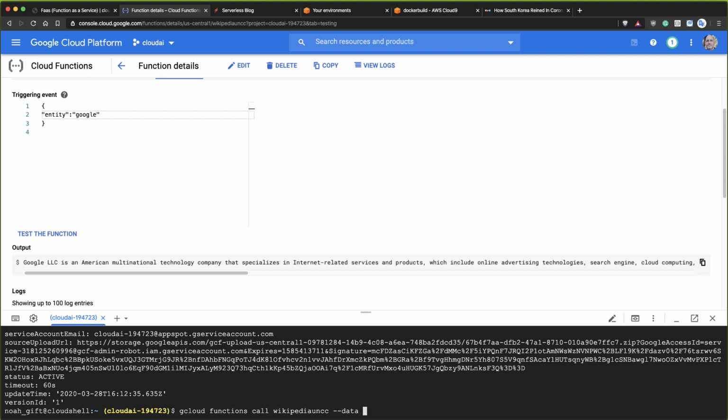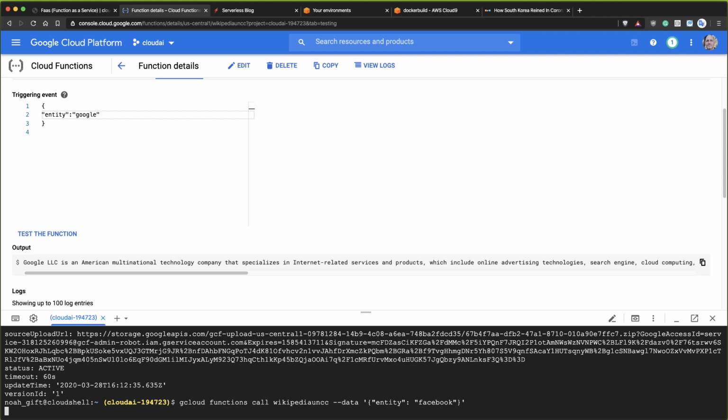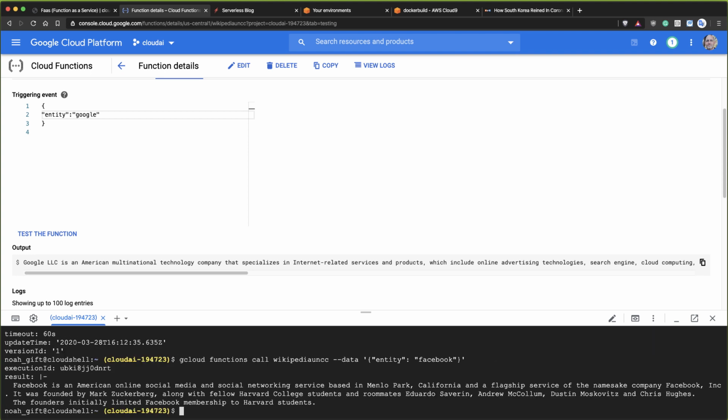When you're doing things from the command line here, you have to escape it. So I'm going to put in outer single quotes. So this will be entity, and then instead we'll put Facebook. So we'll change it up a little bit so you can see that I can do dynamically different things. And there we go.